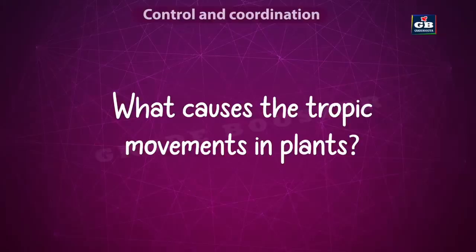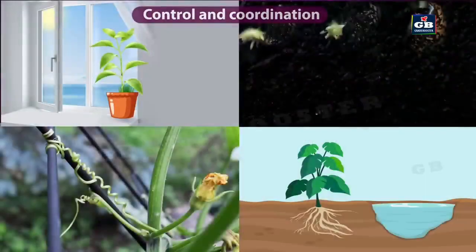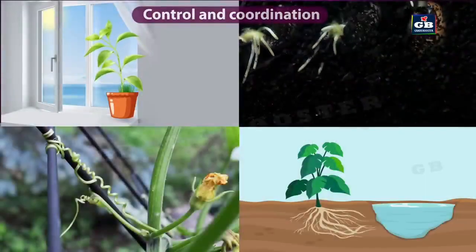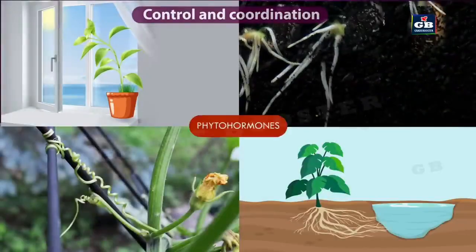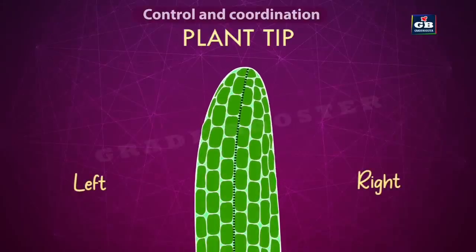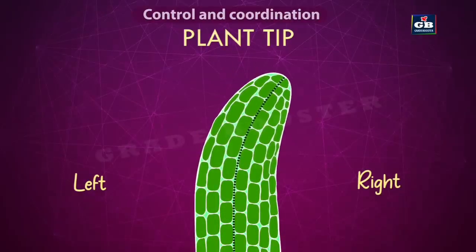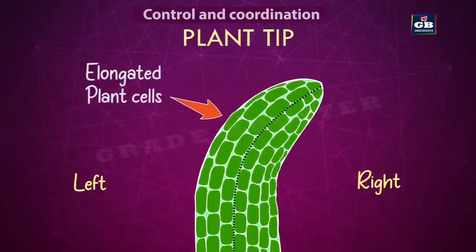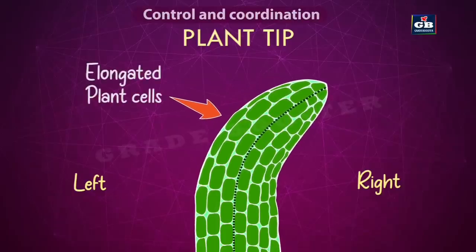Now let's see what causes the tropic movements in plants. Tropic movements in plants are caused due to some special compounds called phytohormones, meaning plant hormones. For example, if a plant tip has to bend towards the right side, the cells in the left side part of the tip get elongated. So when the left side cells are elongated, the right side cells are of normal size. What happens? It makes the plant bend towards the right.